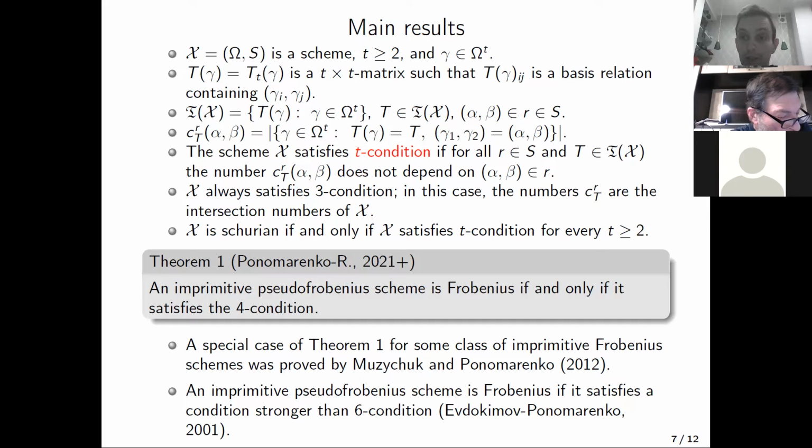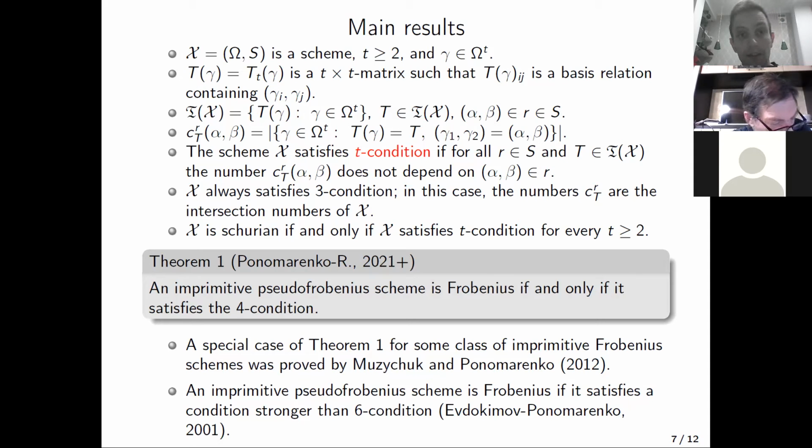So maybe now it's a good idea to explain what the 4-condition and in general the T-condition is. The T-condition was initially introduced for strongly regular graphs, if I remember correctly, by Klin. But for schemes, such a condition was introduced by Muzychuk and Ponomarenko. And now let us give the most convenient definition for us.